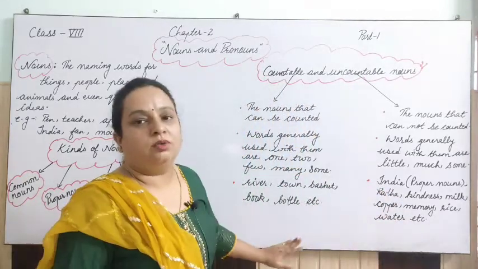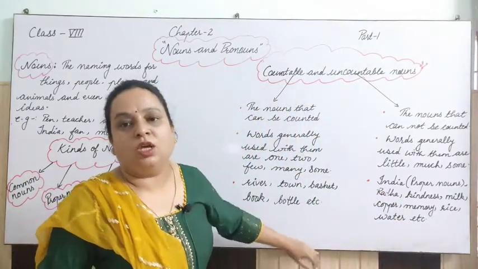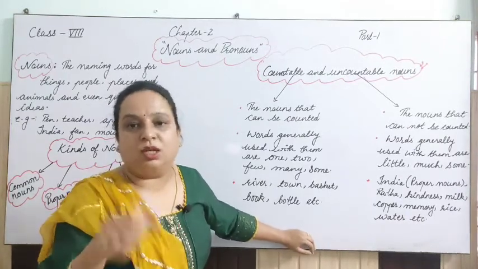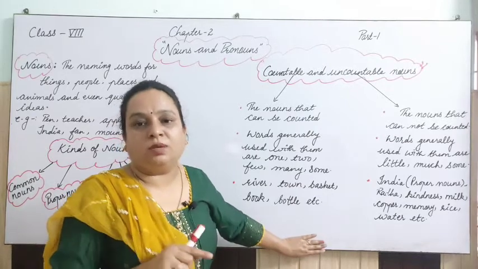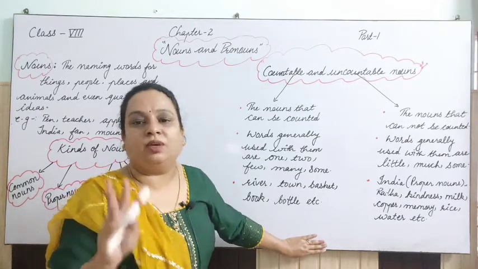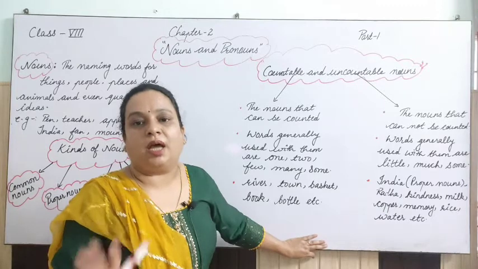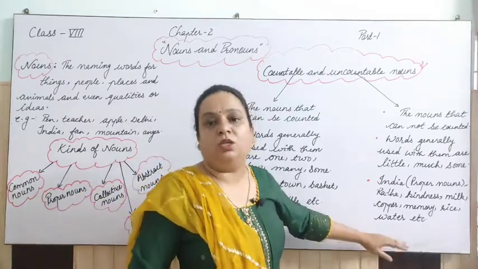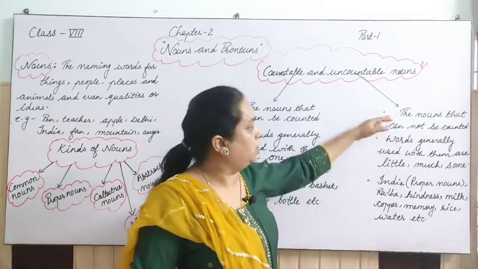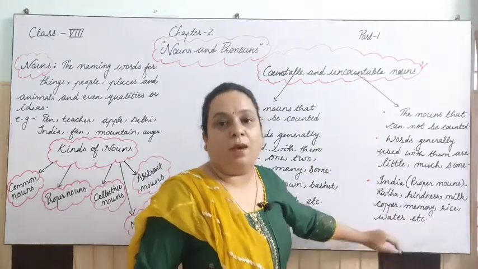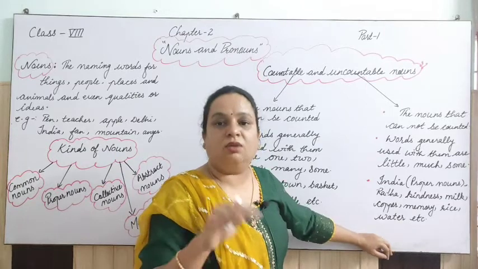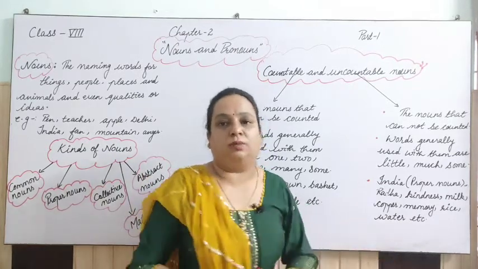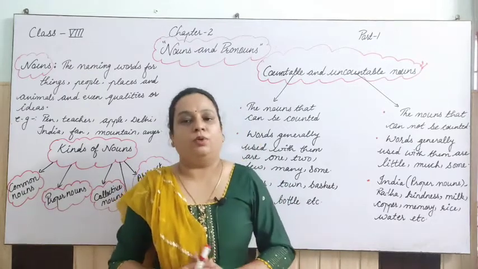Now when we talked about countable and uncountable nouns, countable are the objects which can be counted, and those which have both the forms, singular and plural. Uncountable are the nouns that cannot be counted, and the singular form is used everywhere. So that is known as countable and uncountable. I hope you understood this.